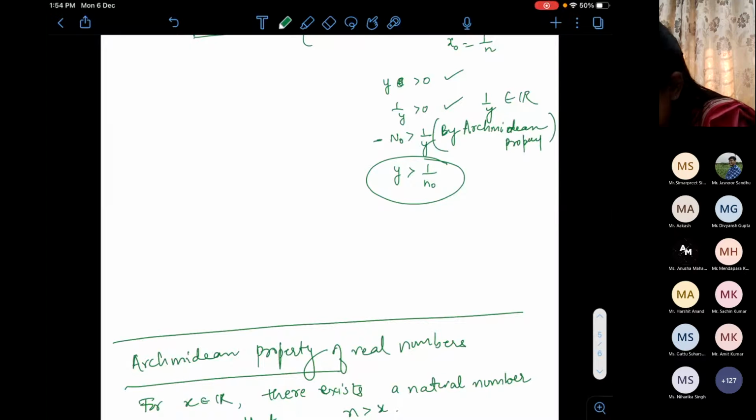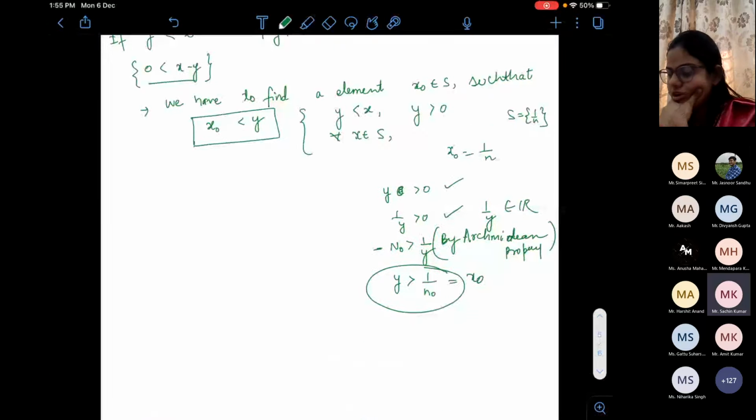Cross multiplying, y is greater than 1 by n naught, and 1 by n naught belongs to our set. So I can choose a number in the set smaller than y if y is positive. That means a positive number cannot be an infimum.